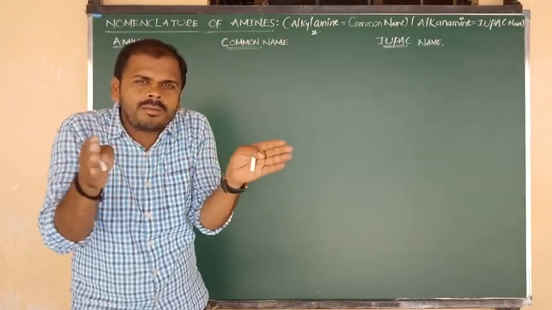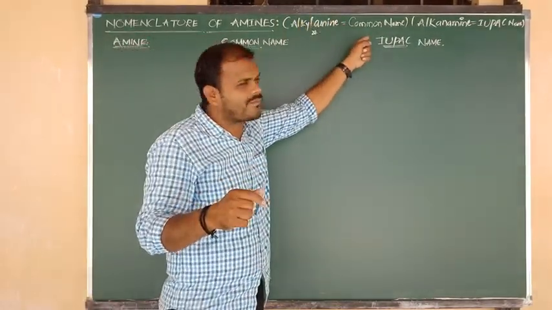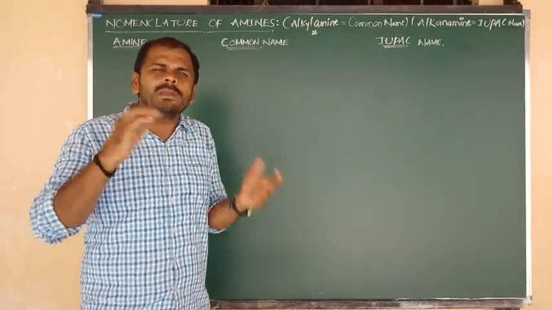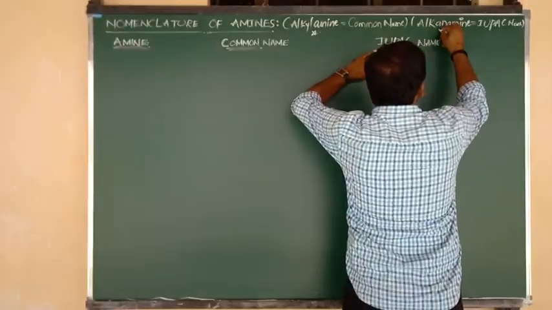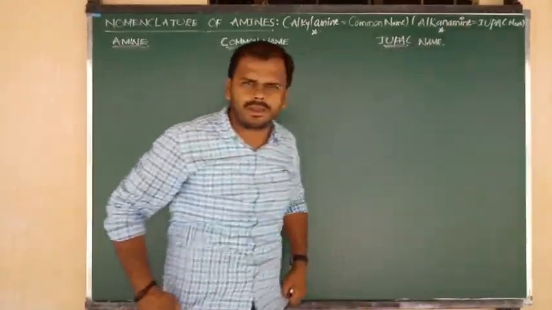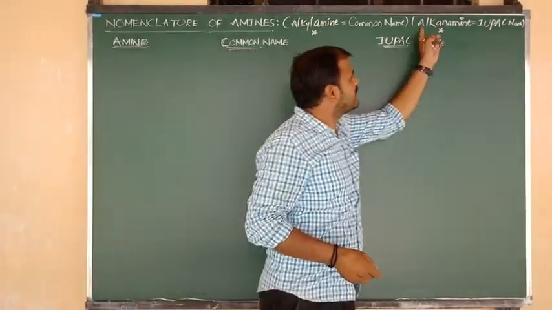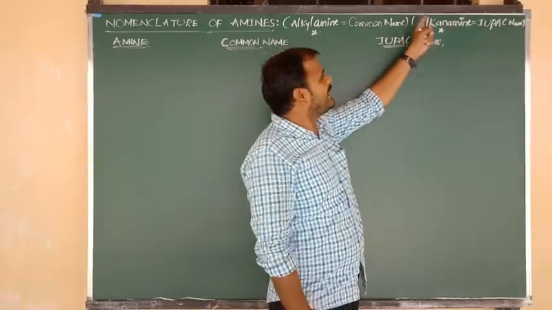So what was the common name of amine? The fundamental for the common name of amine is alkylamine. And what will be the IUPAC name of amine? The IUPAC name of amine is simply alkanamine. For 1 carbon, the amine's IUPAC name is methanamine; for 2 carbon, ethanamine.